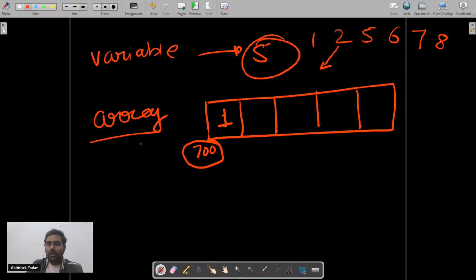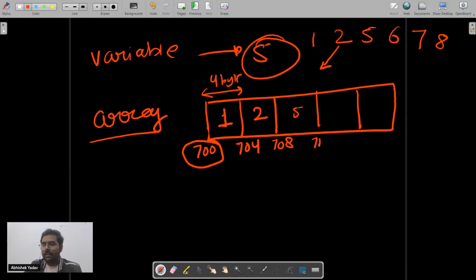So now if you have to put the second element, what will you do? You will say, hey, the second address will be 704 and here I will put 2, because integer occupies 4 bytes of memory. So one block will be equal to 4 bytes here, right? So again, this address will be 708 and here you will put 5.